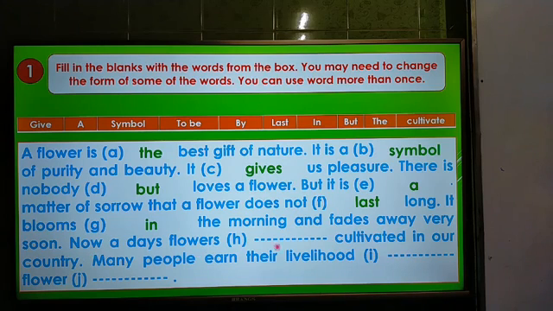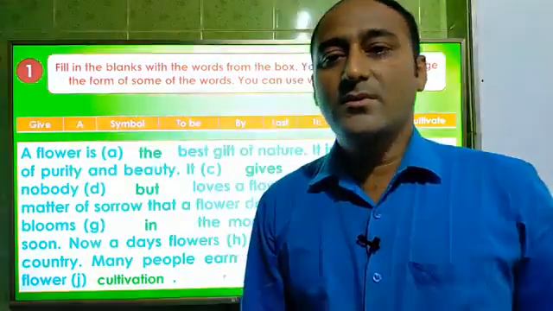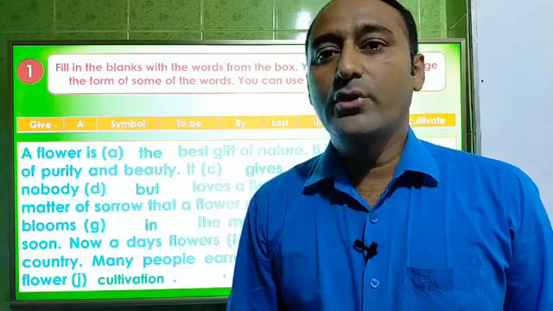Nowadays, flowers dash cultivated. Here the answer will be are. Nowadays flowers are cultivated in our country. Here are, because cultivated is the third form of verb, that's why we have to use an auxiliary verb here. And then, many people earn their livelihood by flower, and the last one will be cultivation. So dear students, these are the answers of the first question, and now I am going to the second question.